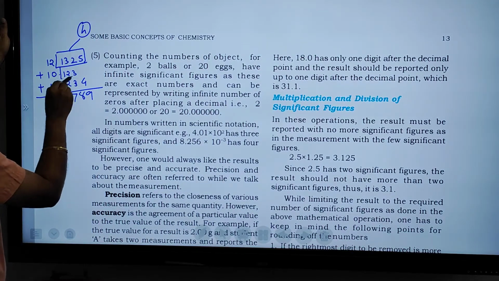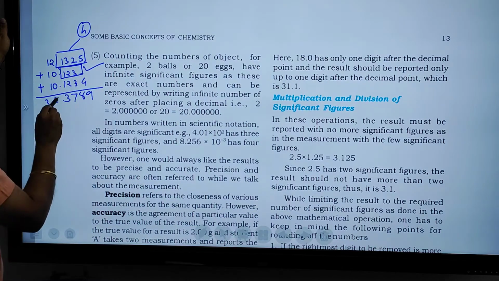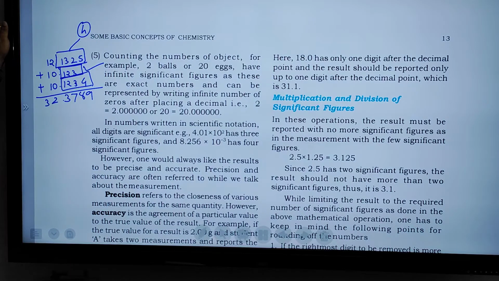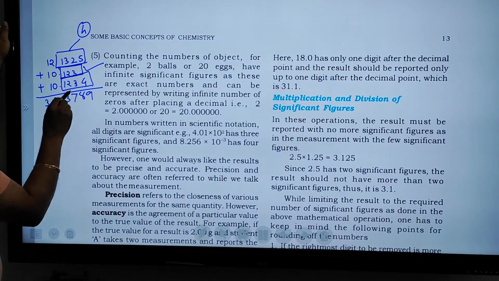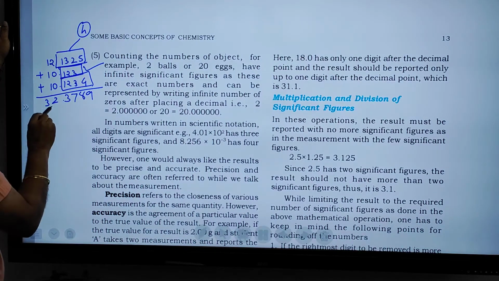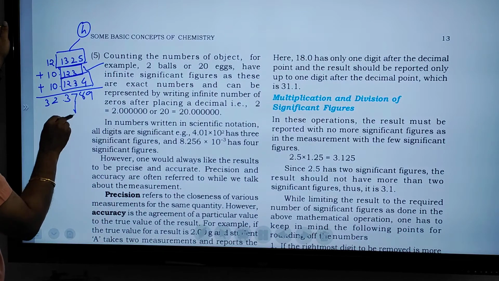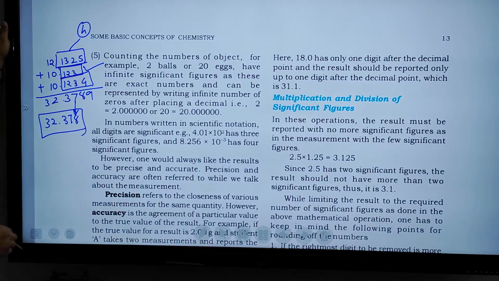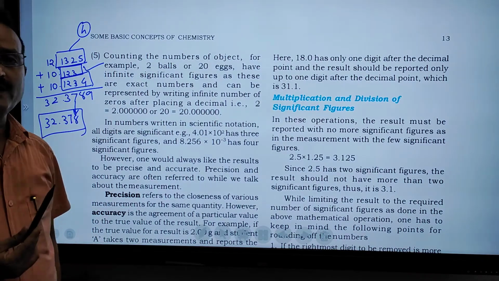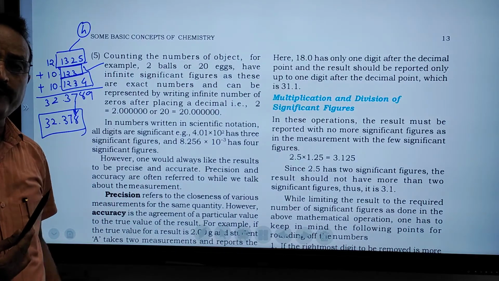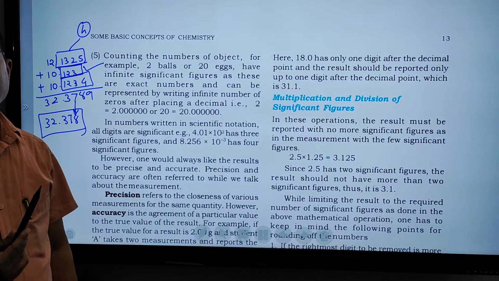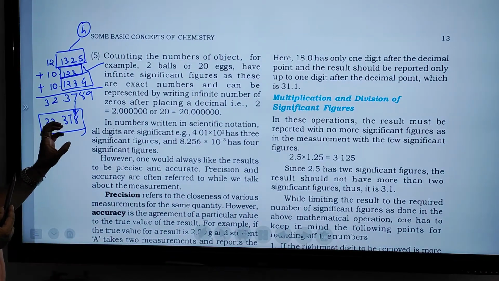Here after the decimal point there are 3 digits. And here after the decimal point there are 4 digits. So which is the last digit? 1, 2, 3 is the very last digit. So we can put the value. The final answer will be 32.378. You can put the last digit in the whole number, and after the decimal point 3 digits is the lowest one. So we can put 3 digits after the decimal point.